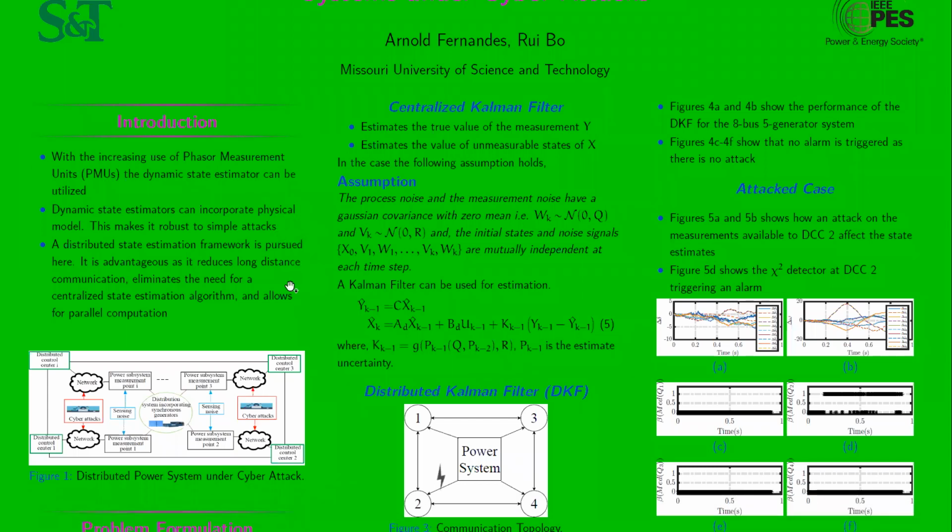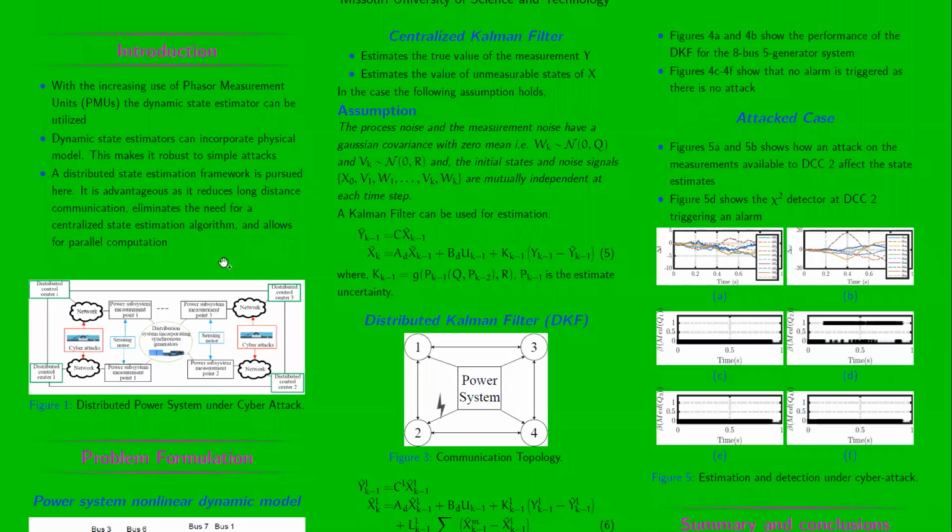A distributed state estimation framework is pursued here. It is advantageous as it reduces long-distance communication, eliminates the need for a centralized state estimation algorithm, and allows for parallel computation. A distributed power system can be shown in Figure 1, where the distributed control centers obtain measurements from various points of the power system via a network. It's possible that attackers could manipulate the measurements that are going through this network.